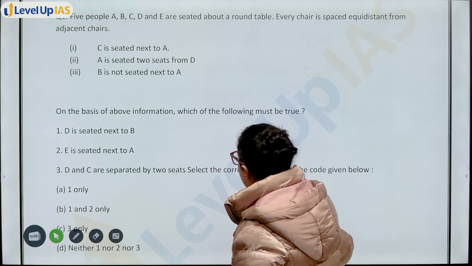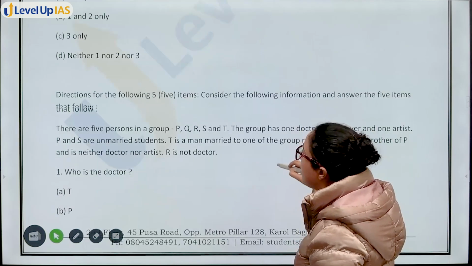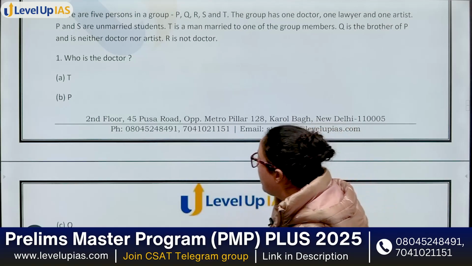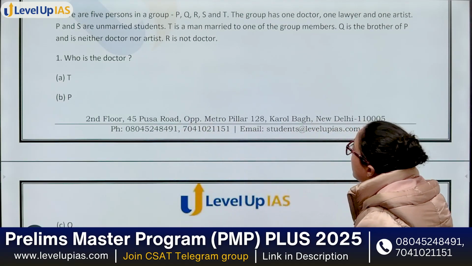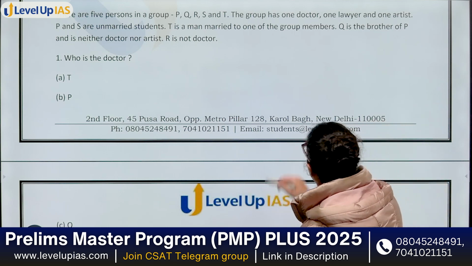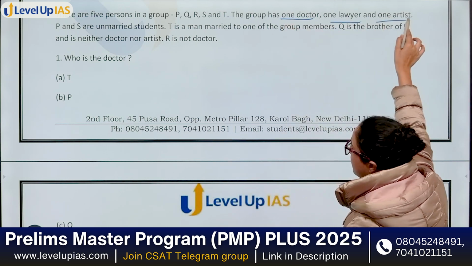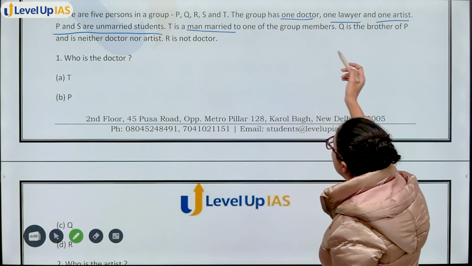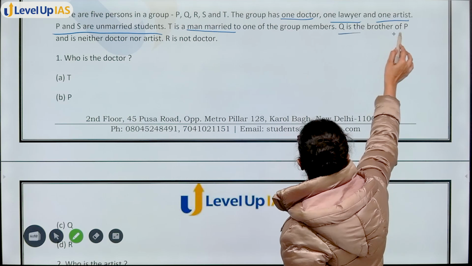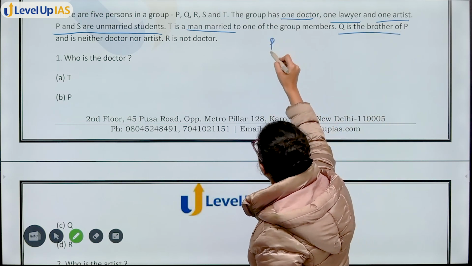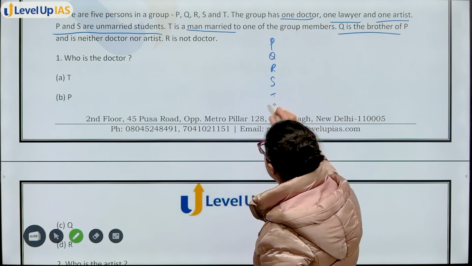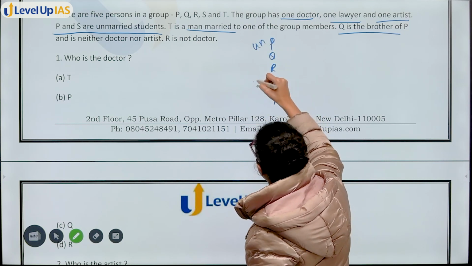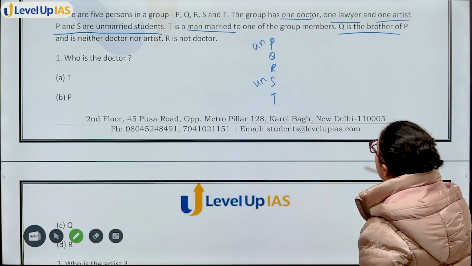Moving on to the next question. Okay. So in this question, there are 5 persons in a group P, Q, R, S and T. Group has 1 doctor, 1 lawyer, 1 artist. P and S are unmarried students. T is a man married to one of the group members. Q is brother of P. So P, Q, R, S, T. ठीक है? P unmarried, S unmarried. ठीक है?